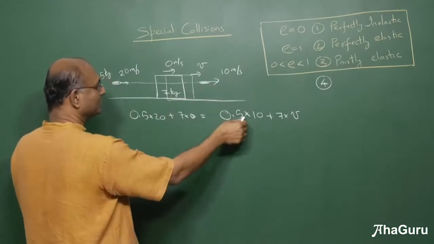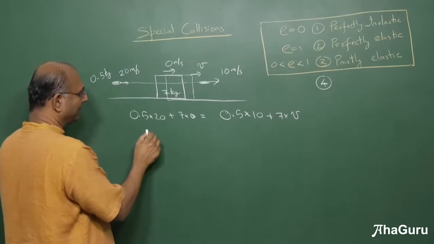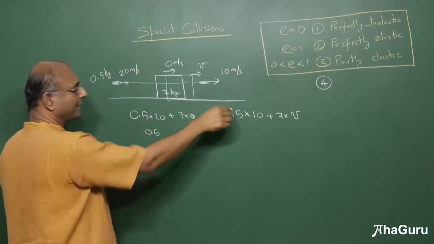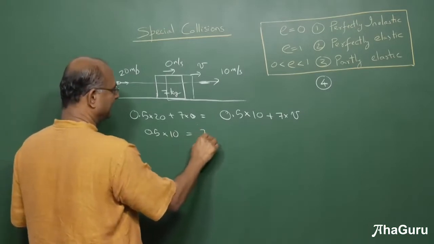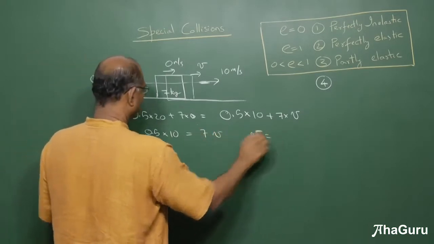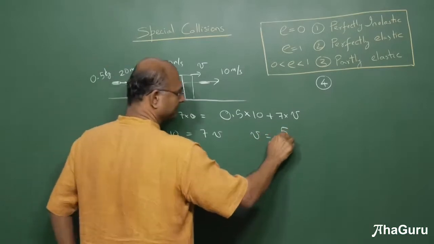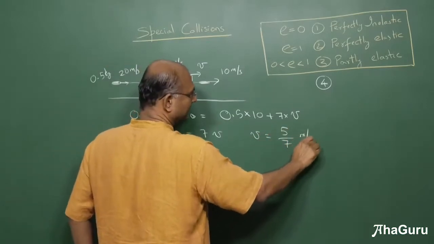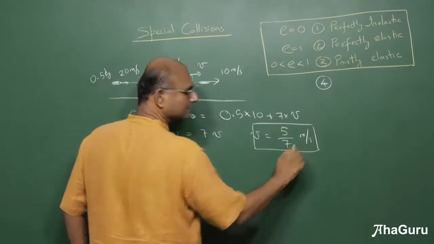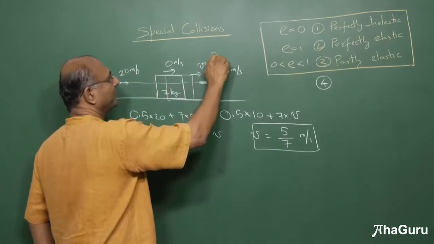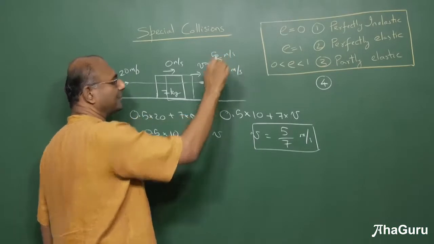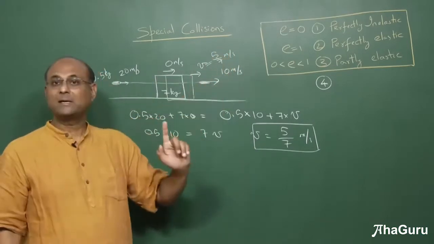Let us check. So if I bring this to this side, I'm going to get 0.5 into 20 minus 10, which is 0.5 into 10, must be 7v. V is 5 by 7 meters per second. So the block has a speed of 5 by 7 meters per second, which is less than 1, and the bullet is going at 10 meters per second.